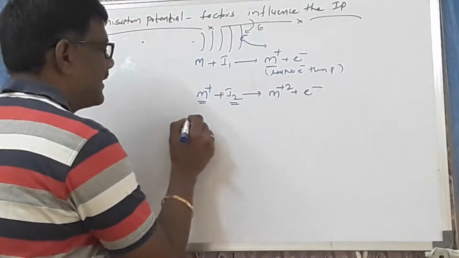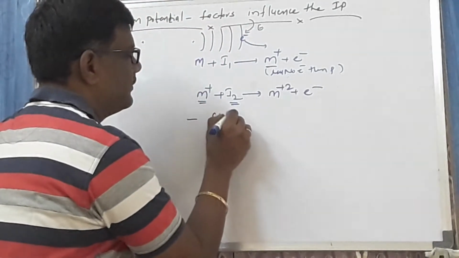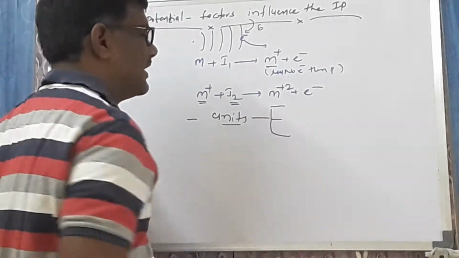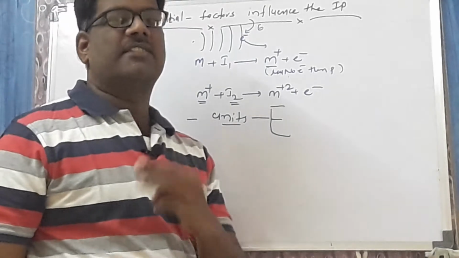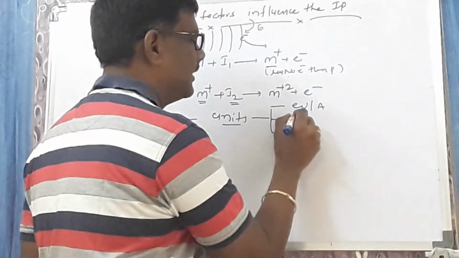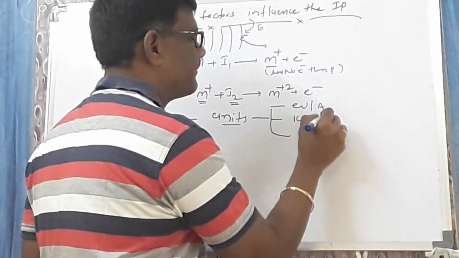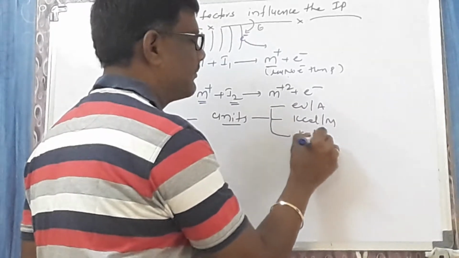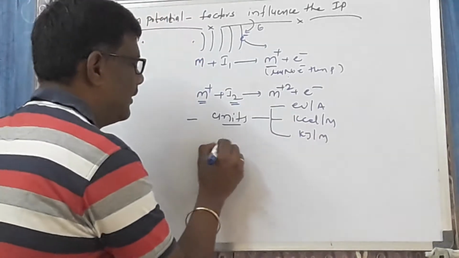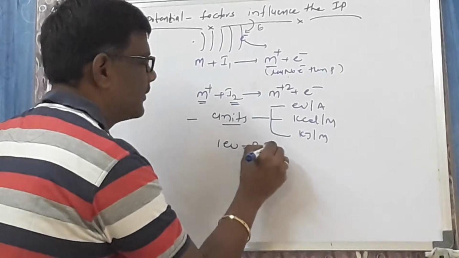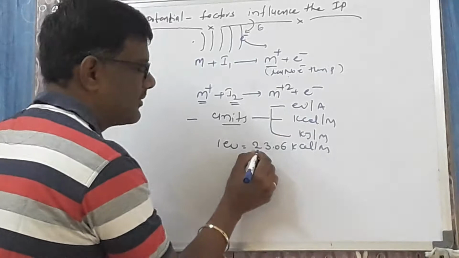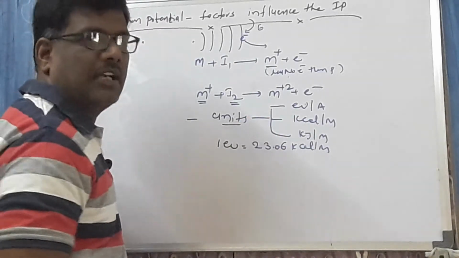Now look here. How is it calculated? What are the units for the ionization potential? We have 3 units, namely electron volts per atom, kilocalories per mole and kilojoules per mole. What is the interrelation between these 3? 1 electron volt is equal to 23.06 kilocalories per mole.